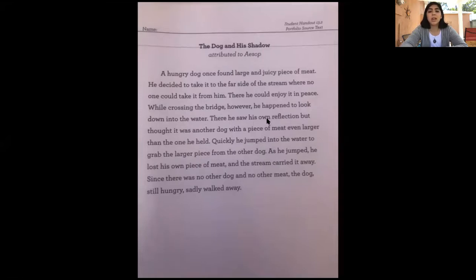There he saw his own reflection, but thought it was another dog with a piece of meat even larger than the one he held. Quickly, he jumped into the water to grab the larger piece from the other dog. As he jumped, he lost his own piece of meat, and the stream carried it away. Since there was no other dog and no other meat, the dog, still hungry, sadly walked away.